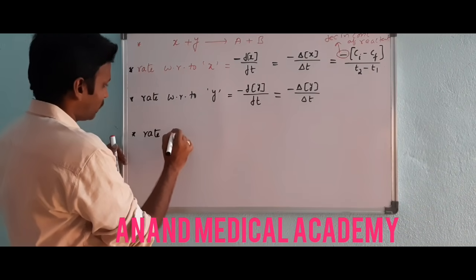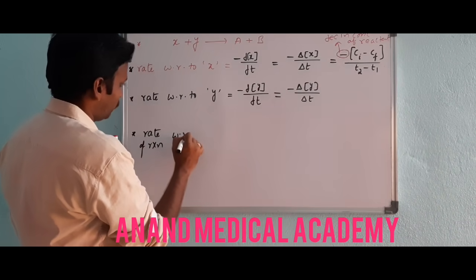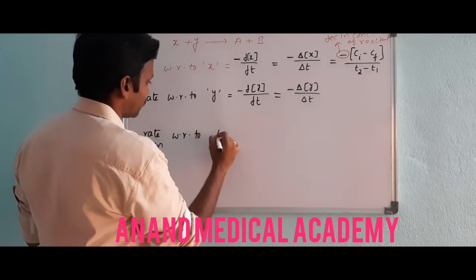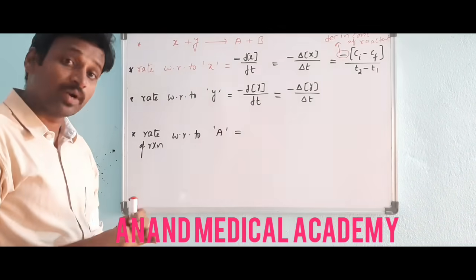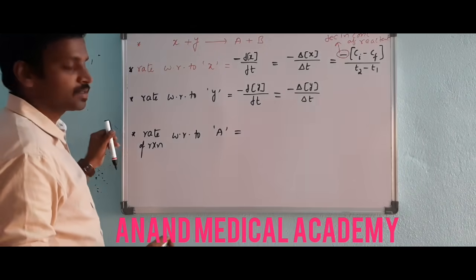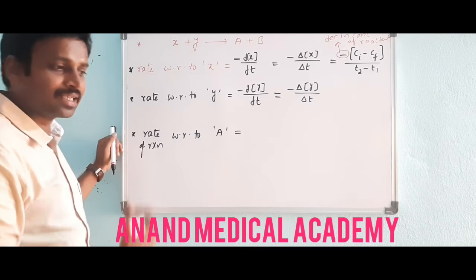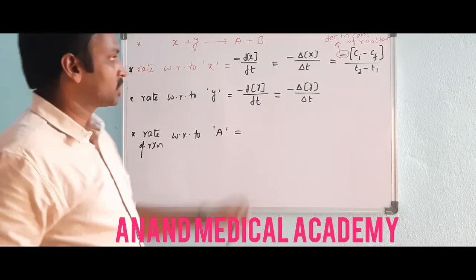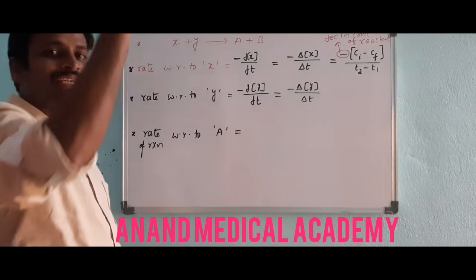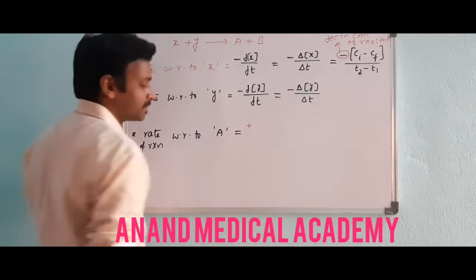Okay, next, what is the rate of reaction with respect to A? A is what? Product. So for product what happens? Concentration increases. Got it or not? Reactant converts to product. Product increases, reactant decreases. So here A and B concentrations increase, so we have used a positive sign here.